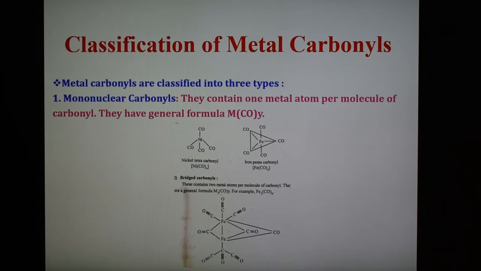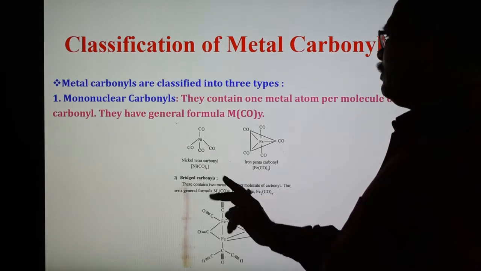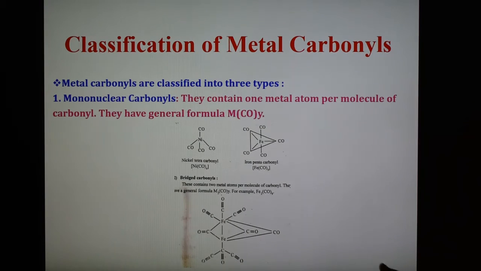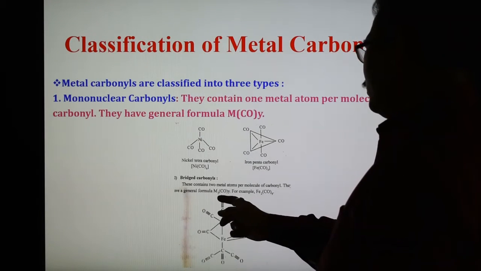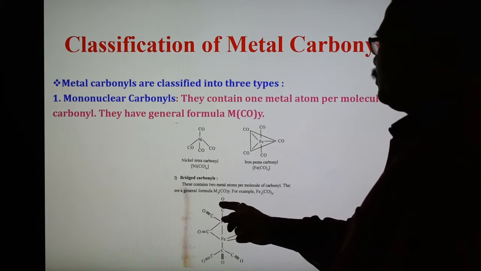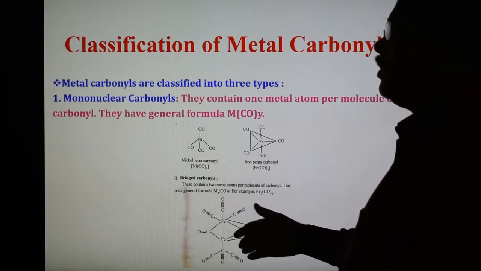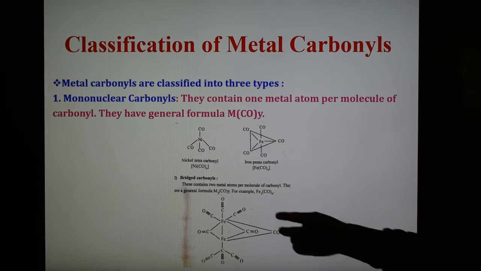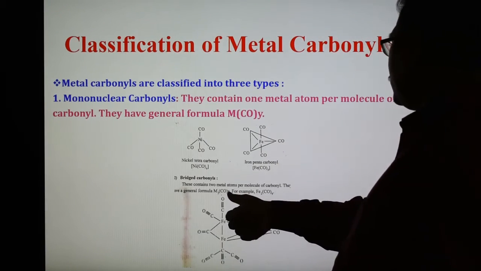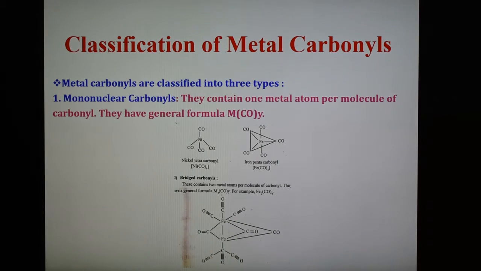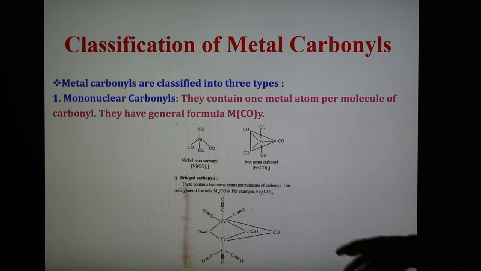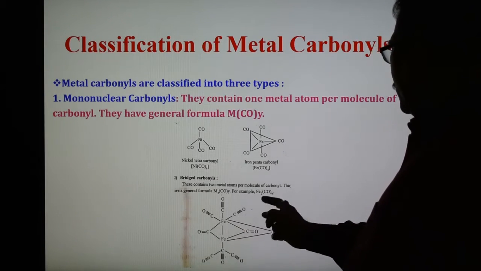Number two is bridge carbonyl. What is bridge carbonyl? This bridge carbonyl contains two metal atoms per molecule of carbonyl, and they have the general formula M2COy. Here there are two metals, and the number of CO may be 4, 5, depending on the compound. An example of this type is Fe2(CO)9. Fe2 means two metals are there, and there are 9 CO.